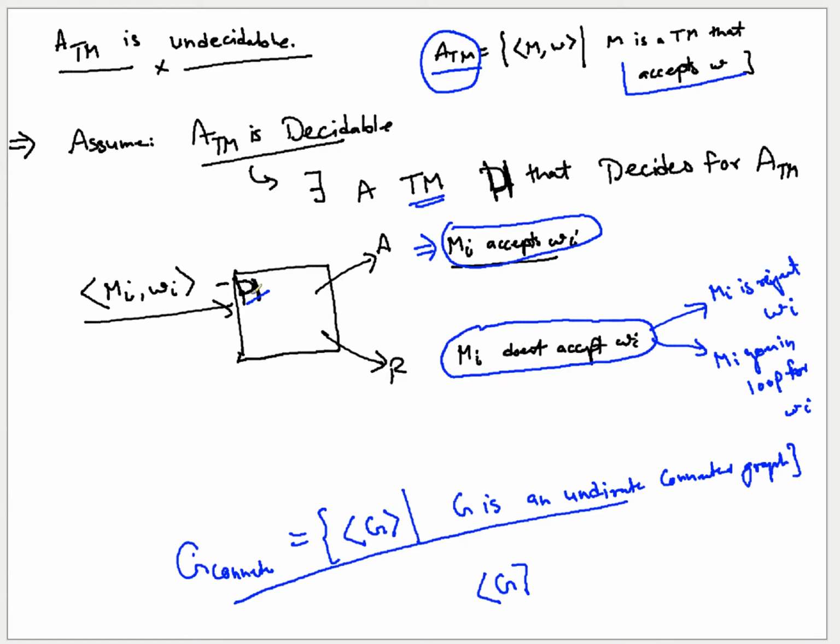So somehow this H has the power, you can assume, to detect whether Mi goes in loop on Wi. Somehow. That's what our assumption actually is. Somehow this H machine is able to detect when Mi goes in loop on Wi. That's what we have assumed.